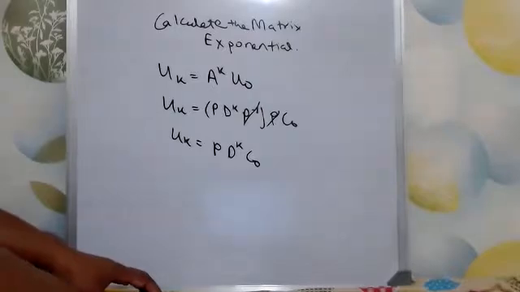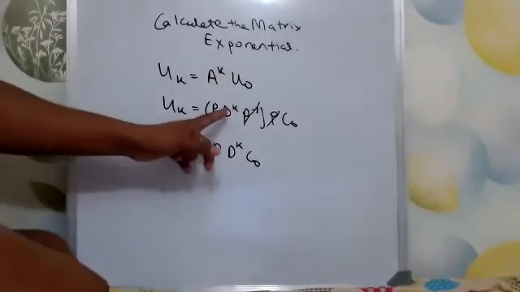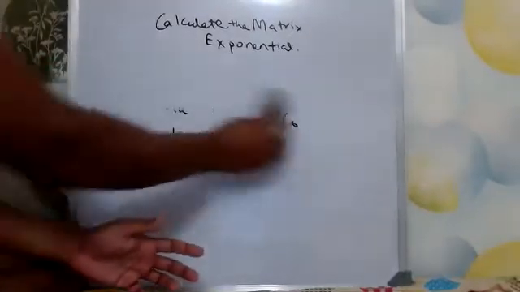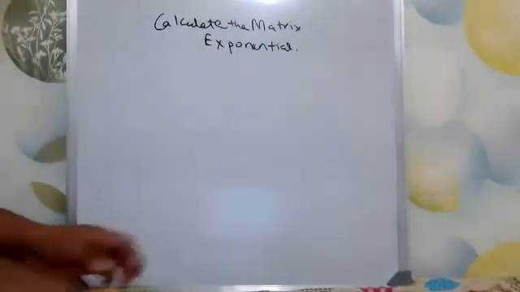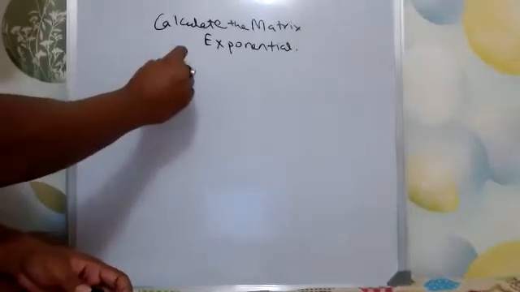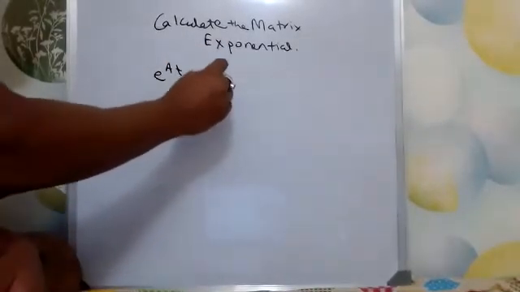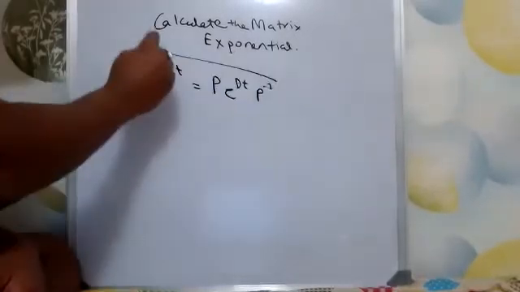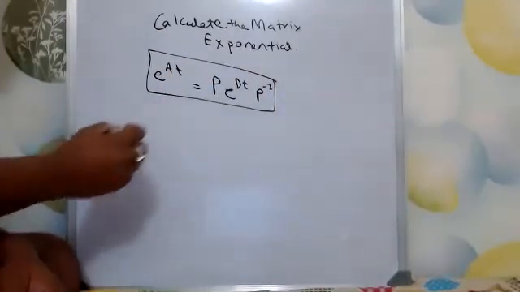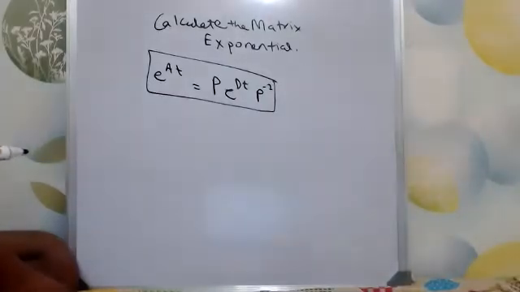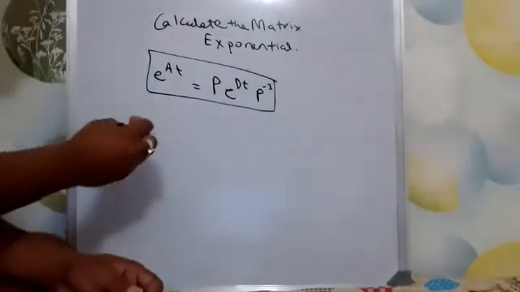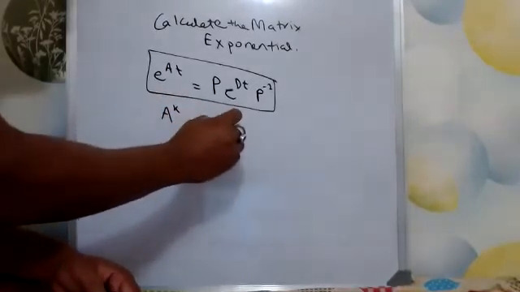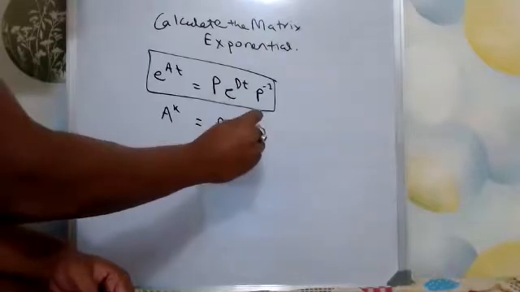Similarly, like A to the power k could be represented as P D to the power k P inverse, we can also write e to the power At is equal to P into e to the power Dt P inverse. It's not the same thing, but I'm just trying to give you an idea, right? So A to the power k was P into D to the power k and P inverse.